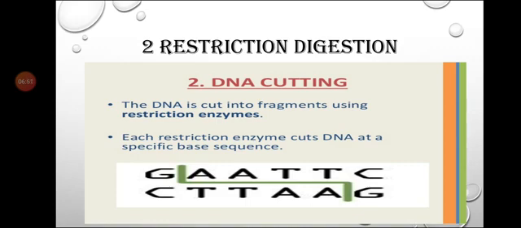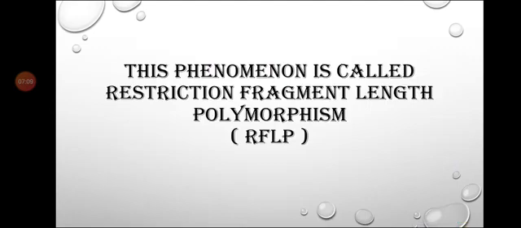The restriction enzyme cuts the DNA into small fragments having variable length, and this phenomenon is called restriction fragment length polymorphism, that is RFLP.